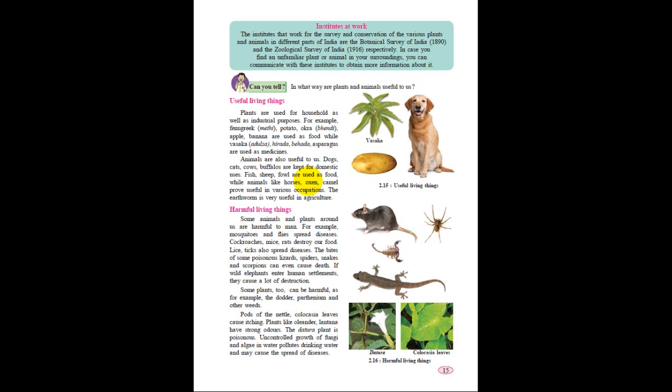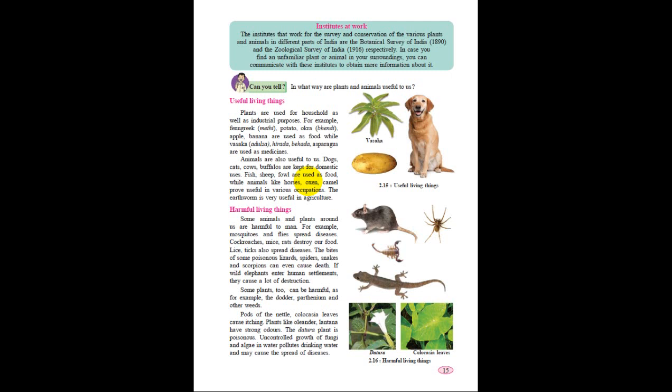Okay, harmful living things. Some living things are harmful for us. I think I have also covered this topic, but it's okay. Some animals and plants around us are harmful to man. For example, mosquitoes and flies spread disease. Cockroaches, mice, and rats destroy our food. Lice and ticks also spread disease. The bites of some poisonous lizards, spiders, and snakes may even cause death. Scorpions can even cause death. If wild elephants enter human settlements, they cause a lot of destruction. Some plants too can be harmful, for example the dodder, parthenium, and other weeds.